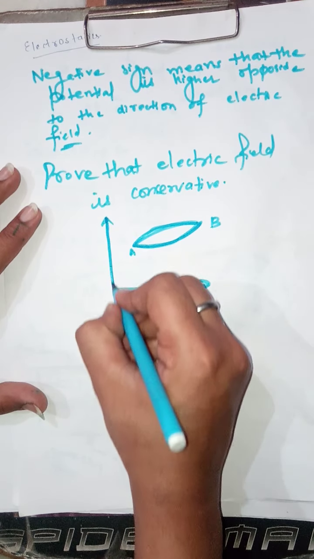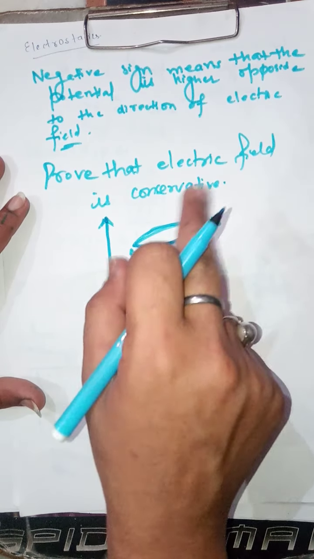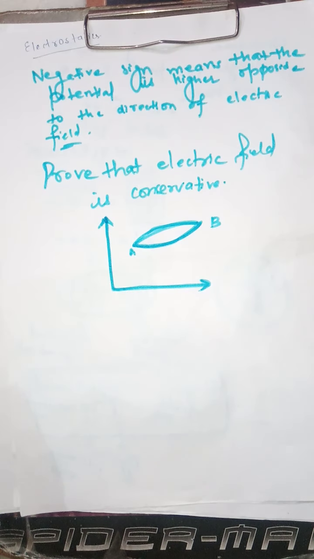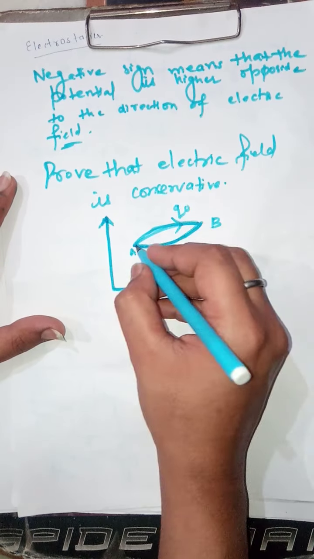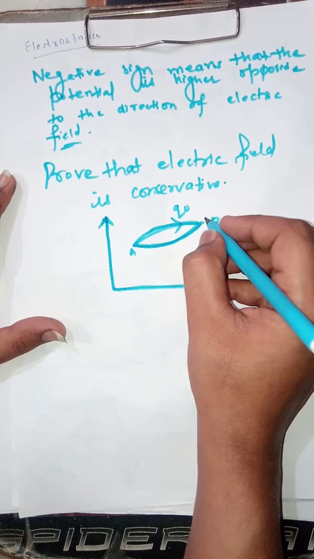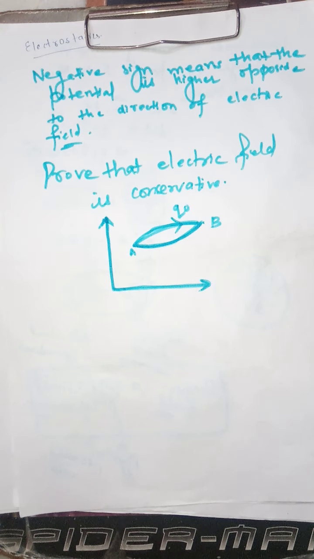We have considered a Cartesian system of coordinates, and in that system of coordinates we have considered a closed loop. Now what we are doing, first we are moving our test charge from point A to B, and then we will move our test charge from point B to A. Firstly we will move our test charge from point A to B, and secondly we will move our test charge from point B to A.